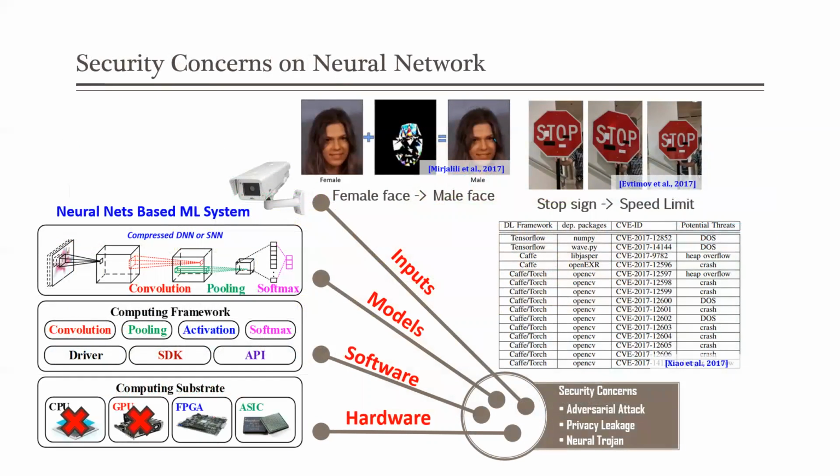However, security vulnerabilities can be also found in each layer. For example, adversary attack can fool the neural network to give the incorrect answer by inject perturbations on the neural network inputs. Besides, neural network model functions can be also abused to steal the user privacy. In addition to these security concerns, we found several new attack vectors that can be used for a brand new attack in machine learning system.